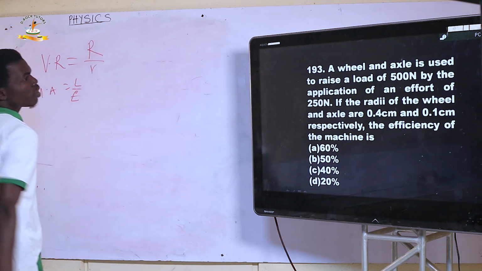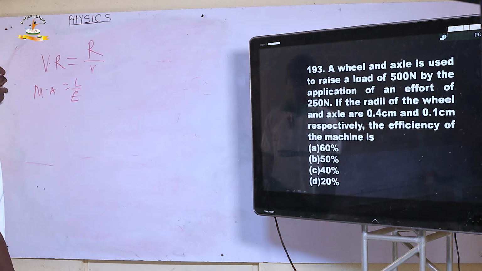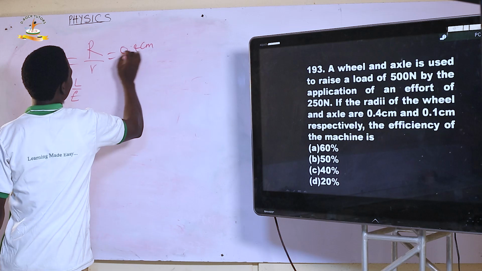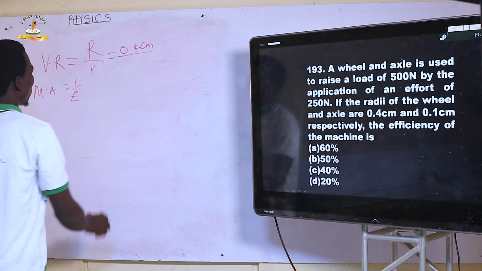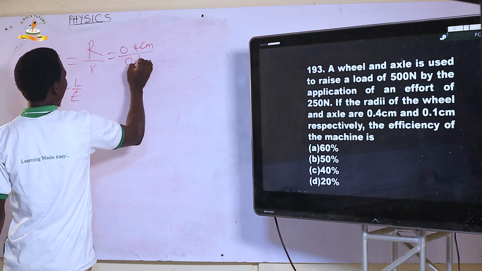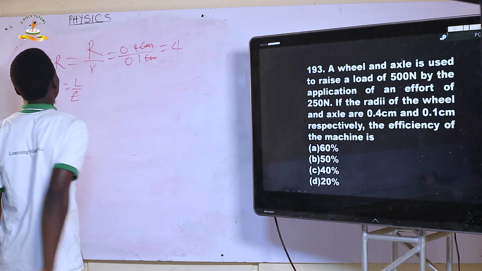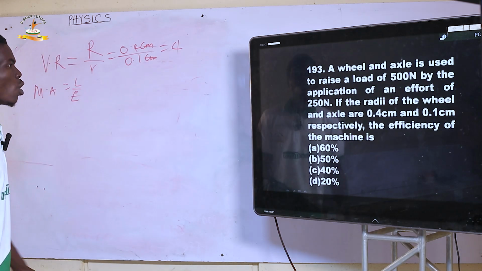So the radius of the wheel is 0.4 centimeter. We don't need to convert, all over 0.1 centimeter for the axle, because centimeter is going to cancel, and your answer here is going to be 4. That is the velocity ratio for your question.